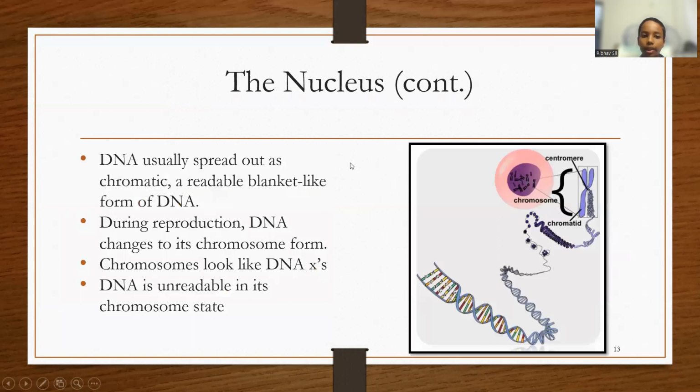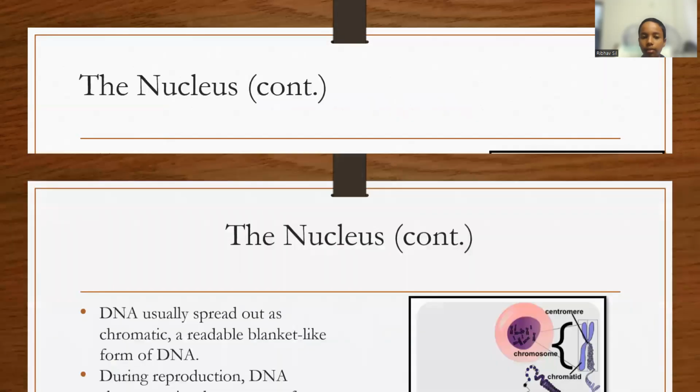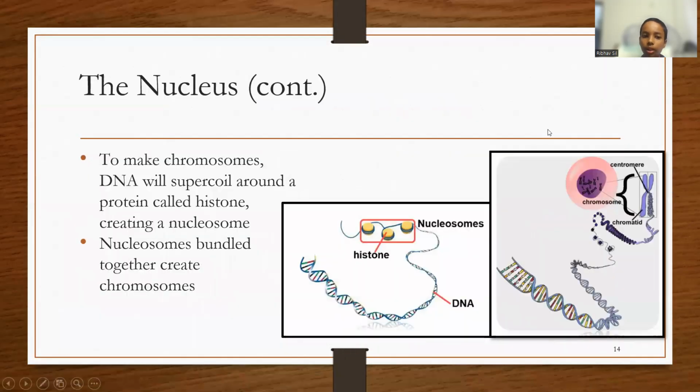DNA is usually spread out as chromatin, or a readable blanket-like form of DNA. During reproduction, though, DNA changes to its chromosome form. Chromosomes look like DNA X's, like here. DNA is unreadable in its chromosome state. To make chromosomes, the DNA will supercoil around a protein called histone, such as these, and form nucleosomes. Nucleosomes bundled together will create chromosomes.